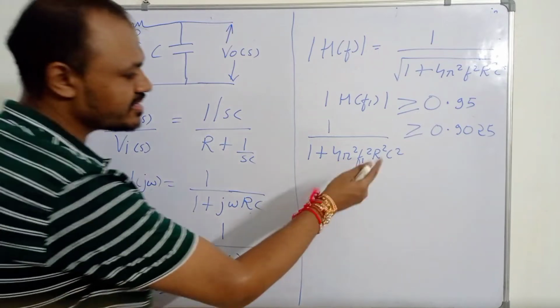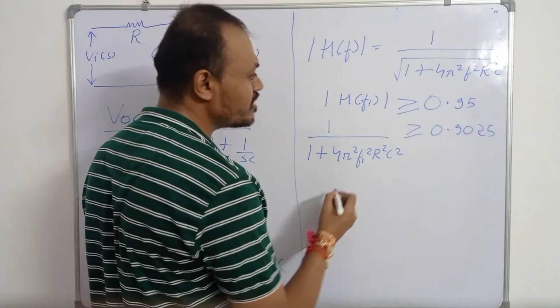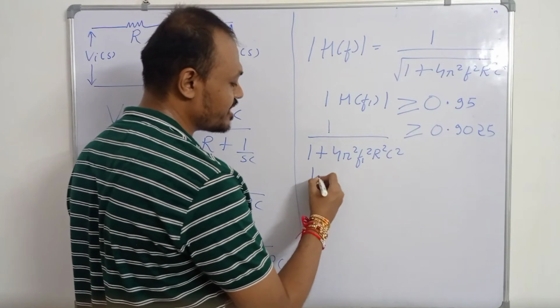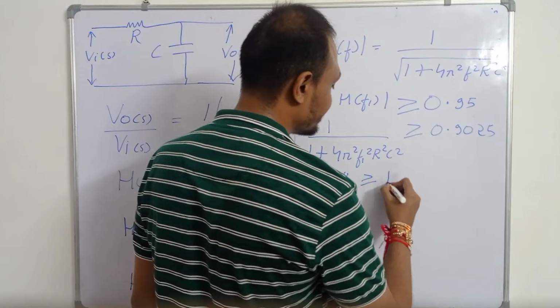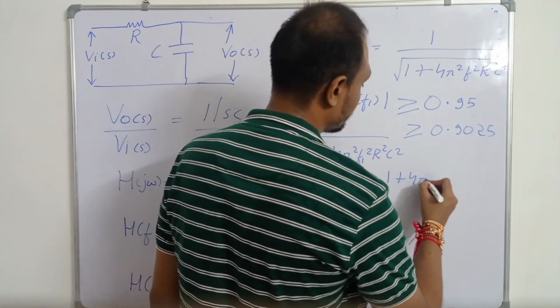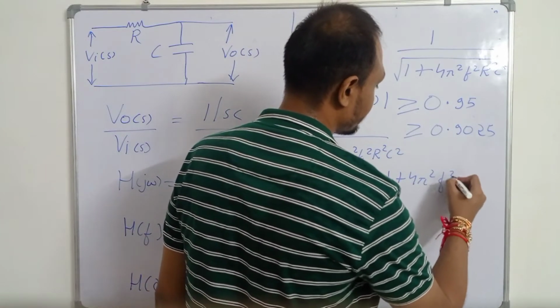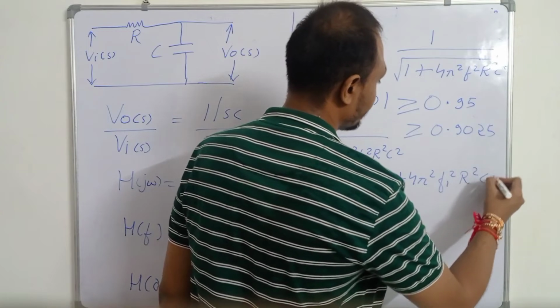If we take it that side, then 1 upon 0.9025 is 1.108, so 1.108 must be greater than 1 plus 4 pi square f1 square R square C square.